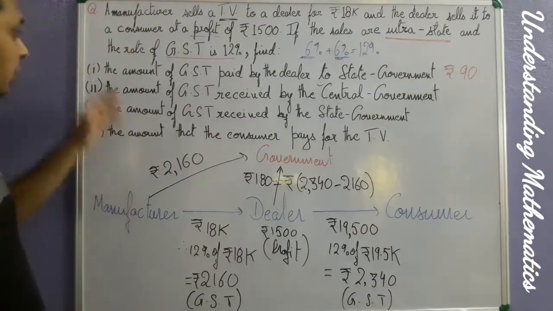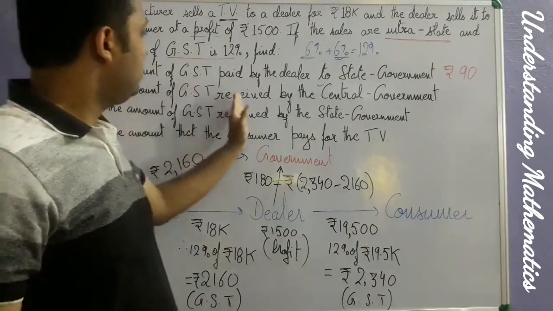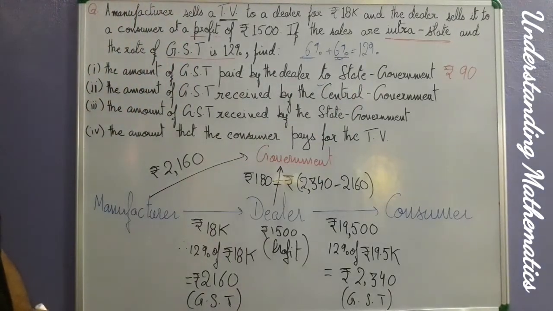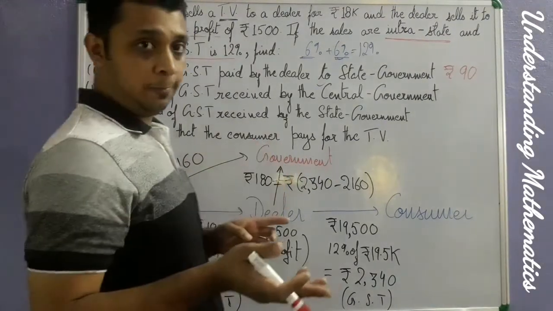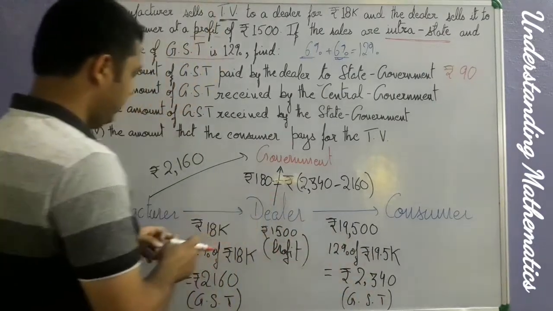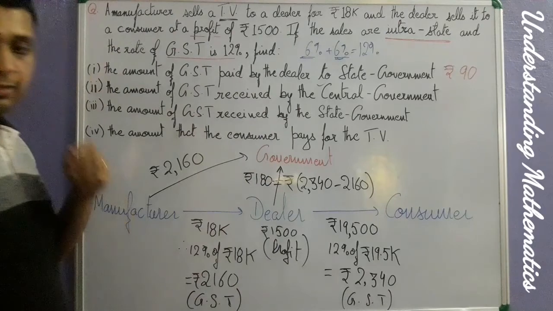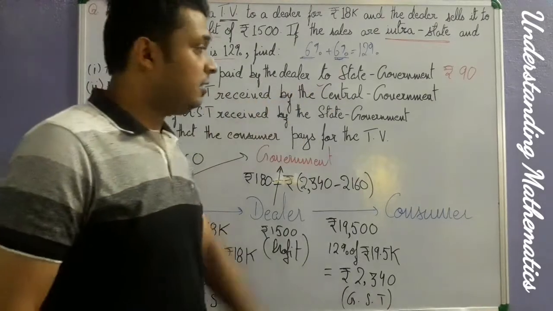Okay, now the second part of the question says the amount of GST received by the central government. So how do we find this? See, the government is receiving GST from where? The government is receiving GST from the manufacturer and from the dealer. So how do we calculate the amount of GST received by the central government?